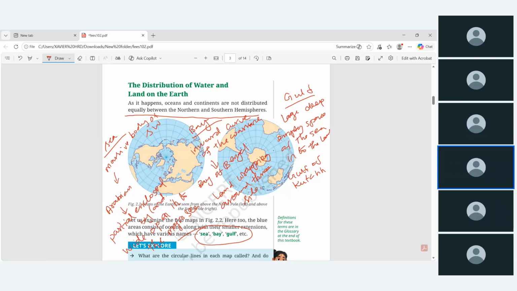And Gulf means highly enclosed by land. And in the case of sea and bay, a wider open, okay, a broad open will be there. But here is a very narrow opening to the sea. So this is the difference between sea and bay and Gulf.